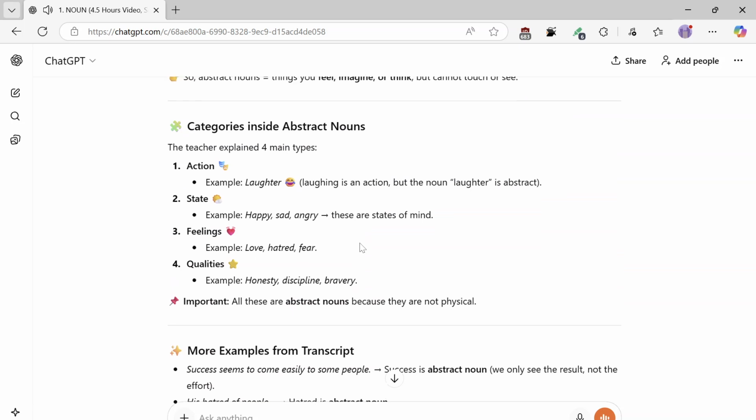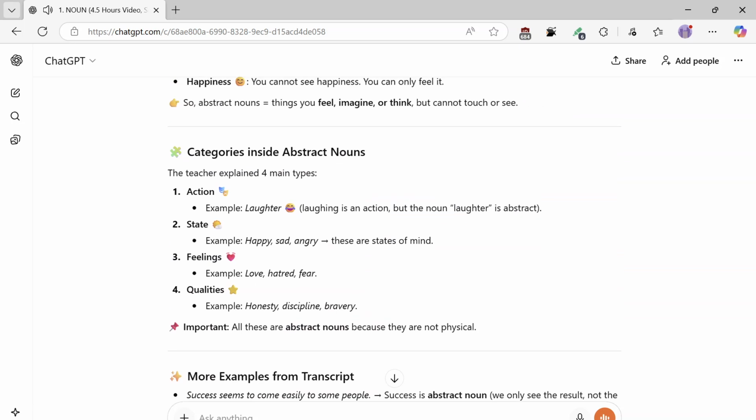Categories inside abstract nouns. The teacher explained 4 main types. 1. Action. Example: laughter. Laughing is an action, but the noun laughter is abstract. 2. State. Example: happy, sad, angry. These are states of mind. 3. Feelings. Example: love, hatred, fear. 4. Qualities. Example: honesty, discipline, bravery. Important: all these are abstract nouns because they are not physical.